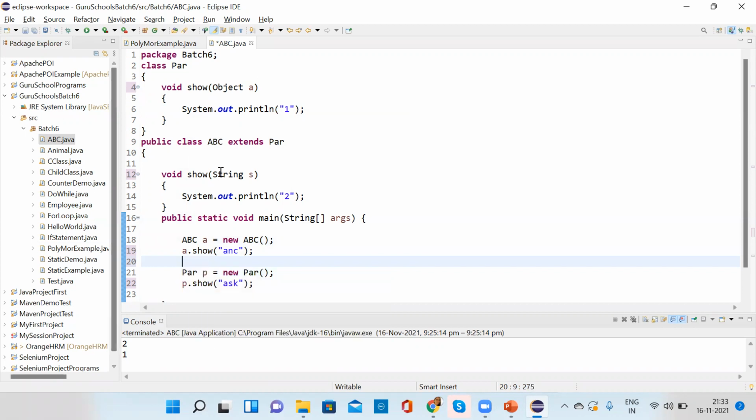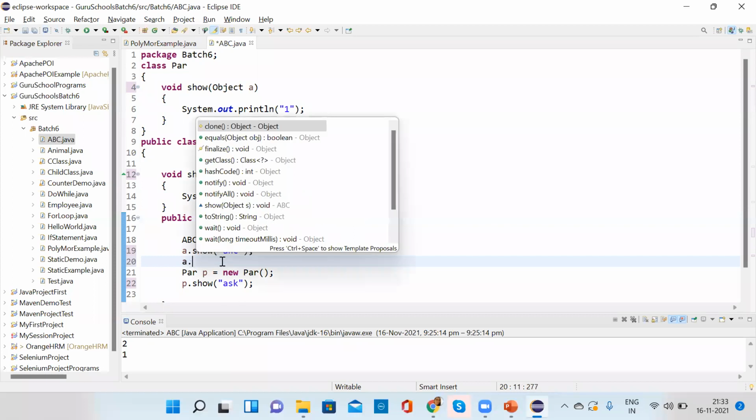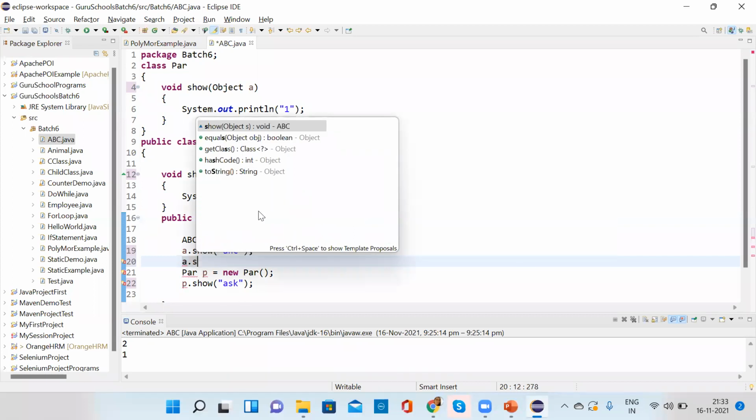But if you pass an object here and an object here also, then it's method overriding, because when you do a dot show, it is showing only one method, not two methods. Chavi, clear everyone?